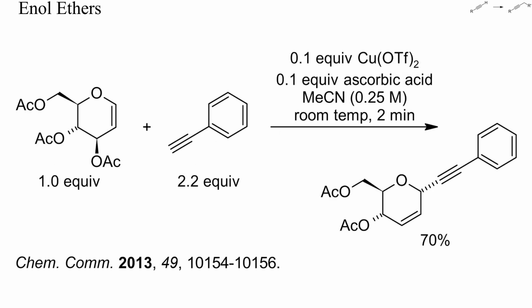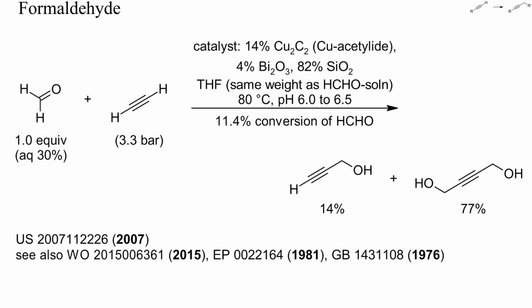In this example, phenylacetylene was alkylated with an enol ether under slightly acidic conditions. With the aid of a copper catalyst and catalytic vitamin C as reducing agent, the electrophile underwent stereoselective allylic displacement of the acetate group. A particularly relevant reaction is the hydroxymethylation of acetylene with formaldehyde.